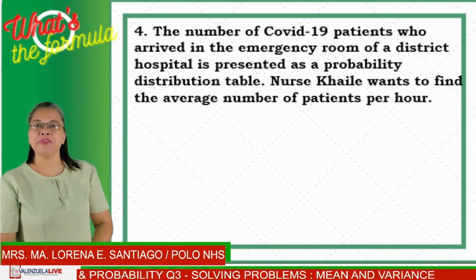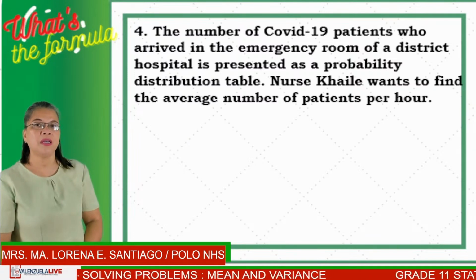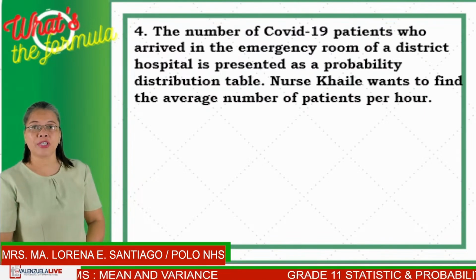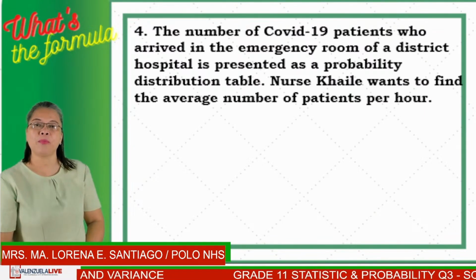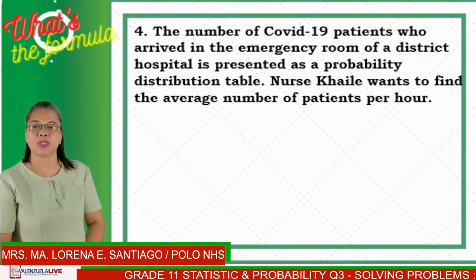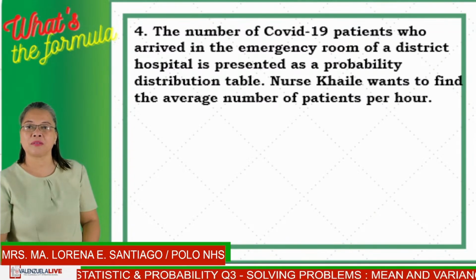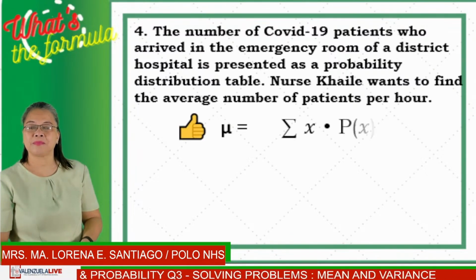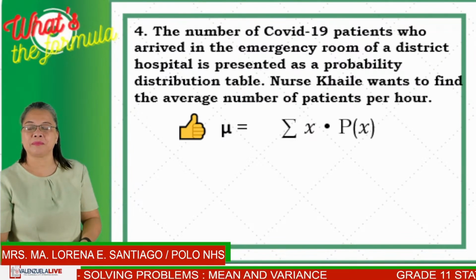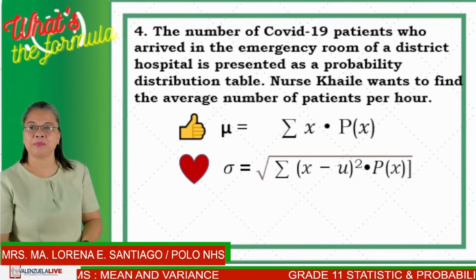The number of COVID-19 patients who arrived in the emergency room of a district hospital is presented as a probability distribution table. Nurse Scale wants to find the average number of patients per hour. So what formula is she going to use? Is it a thumbs up or a heart? Timer begins now.